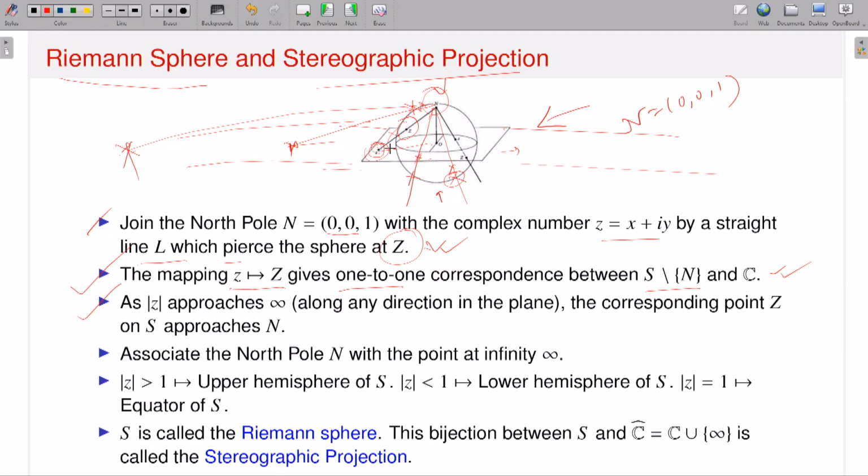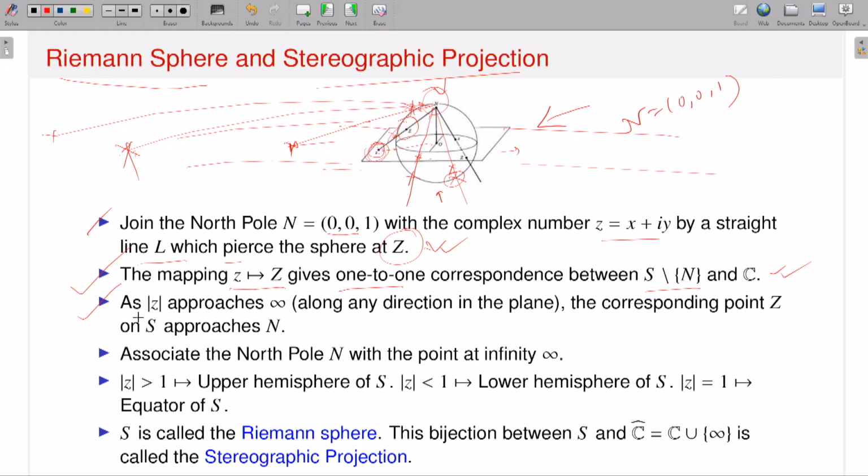For example, if I consider a point in the complex plane here, it will cut the sphere at this point. If I take a point here, it will cut the sphere here. So if the absolute value of the complex number is very large, that is, if it is very far away from the origin, the corresponding intersecting point on the sphere approaches the north pole. So therefore, it is expected that I should include a point at infinity in the complex plane, associated with the north pole. That's exactly what I have written.